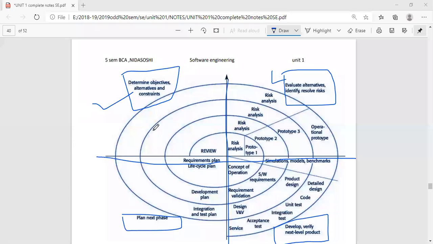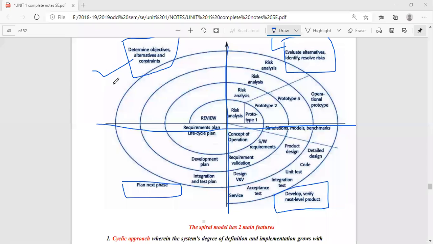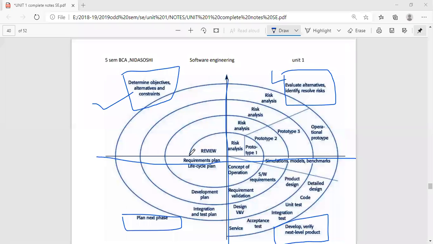Okay, so these are the 4 phases. While drawing this diagram, you have to just jot down the lines and first find out the 4 phases. The first circle starts from here. So this is the first circle of your spiral diagram, and after that it keeps on moving. So you can see that the loop format is created here. Each loop is the completion of one phase. This loop starts from one phase, moves to the second phase, goes to the third phase, and continues. It decides whether we have to move again.